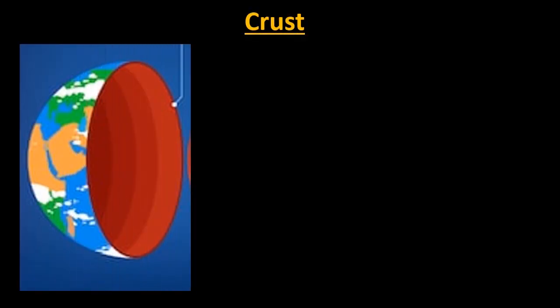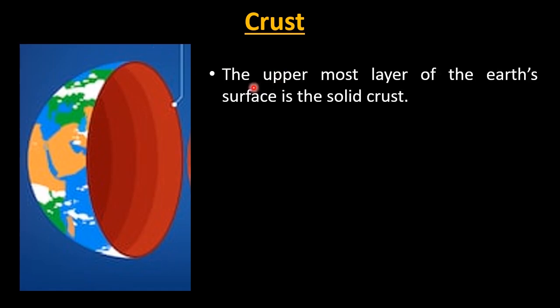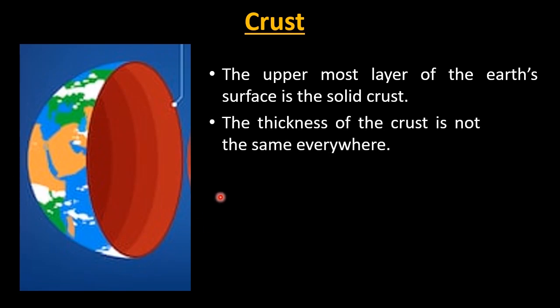So students, we will start with crust. So as you can see over here, it is the crust. So the uppermost layer of the Earth's surface is the solid crust. So this portion is the uppermost layer of the Earth's surface. The thickness of the crust is not the same everywhere. So the thickness you can see over here of the crust is not the same everywhere. And why it is not the same, we will learn in the next few points.